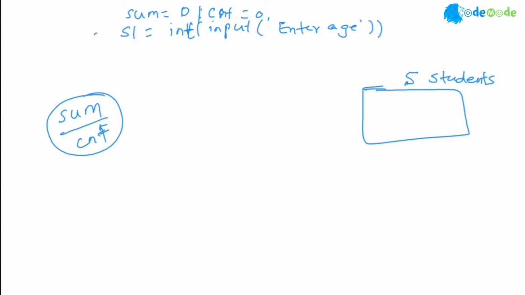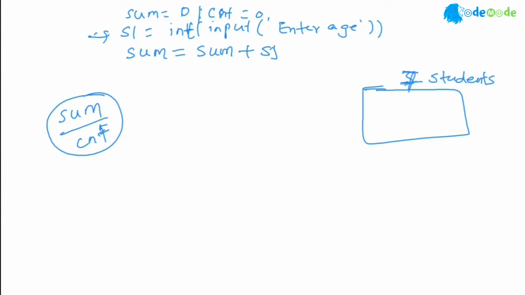So we have what, 8 students or 7 students in the class right now. For each of the 7 students, I'm going to find the age for, let's say, this is Anish. And then I'll say, what is sum? Sum is whatever is the sum plus S1, right? So suppose sum in the beginning is 0. Then I'm going to find Anish's age and I'm going to add it here, right?